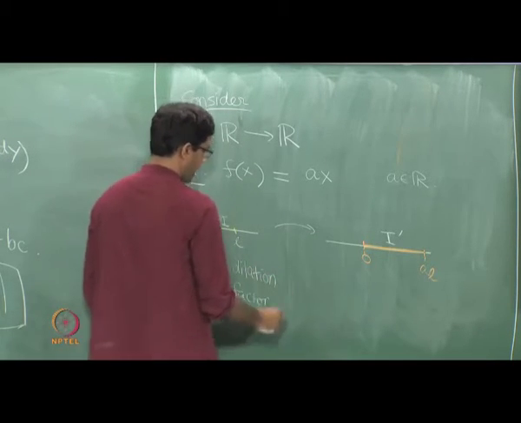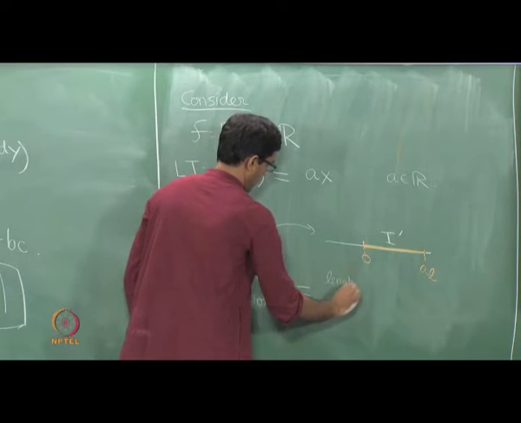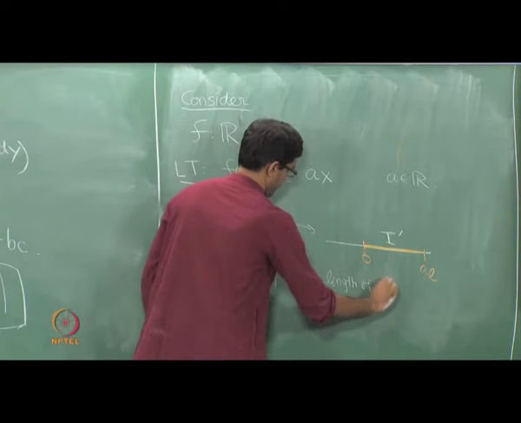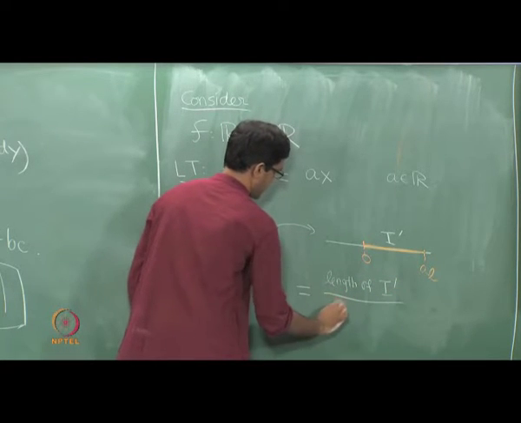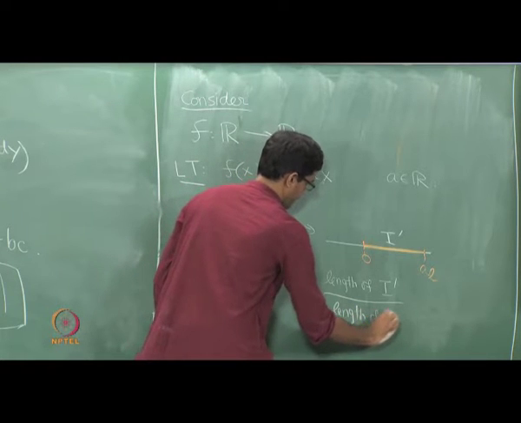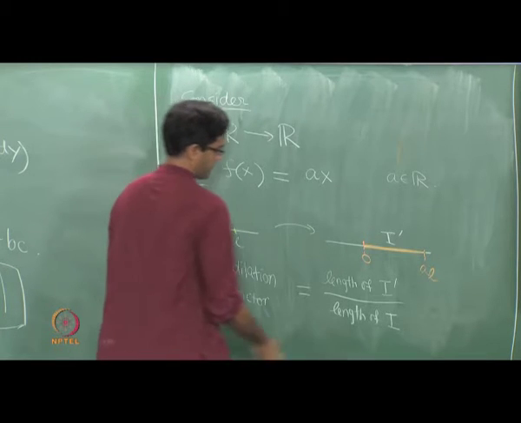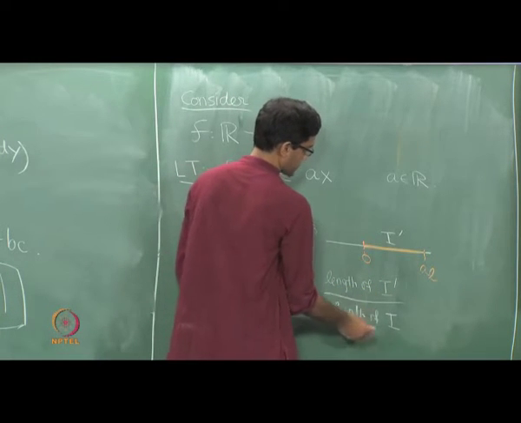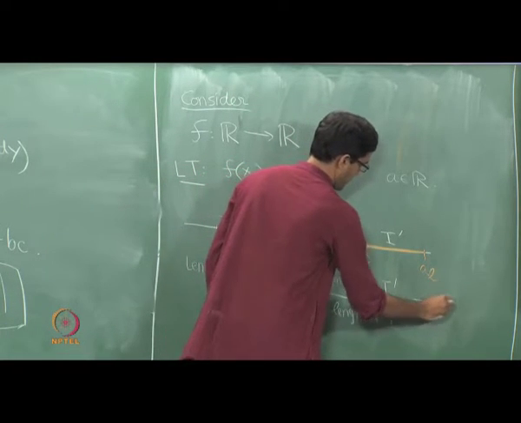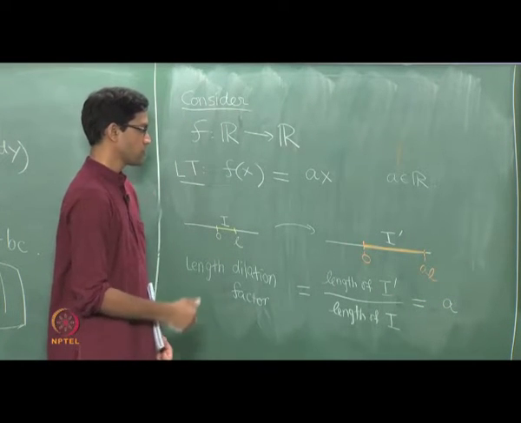Here the length dilation factor for the map f is just the length of I dash divided by the length of I, and observe here that I dash has A times the length of I. This is AL and this is L, so this is just going to be A. This is of course if A is positive.